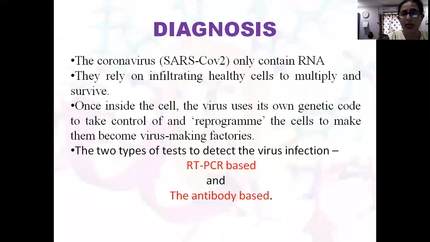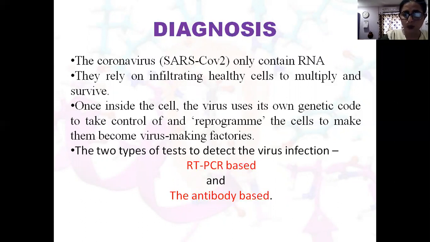The diagnosis: how we diagnose whether we are COVID positive or not. The coronavirus SARS-CoV-2 only contains RNA. They rely on infiltrating healthy cells to multiply and survive. Once inside the cell, the virus uses its own genetic code to take control of and reprogram the cells to make them virus-making factories. The 2 types of tests to detect the virus infections are RT-PCR based and antibody based.